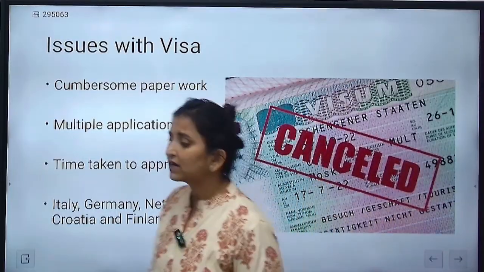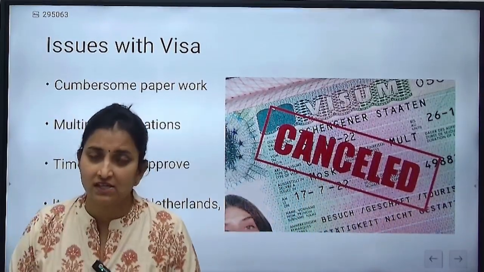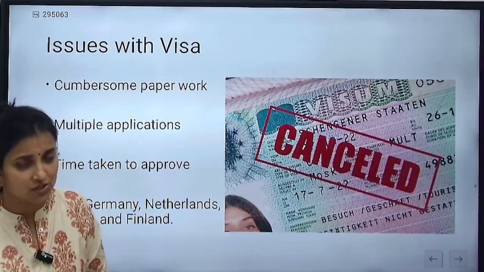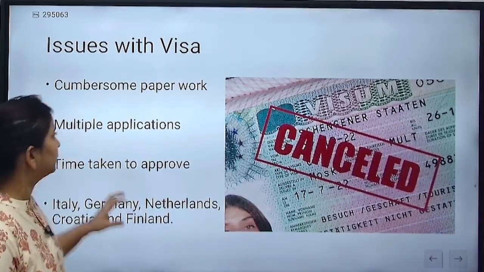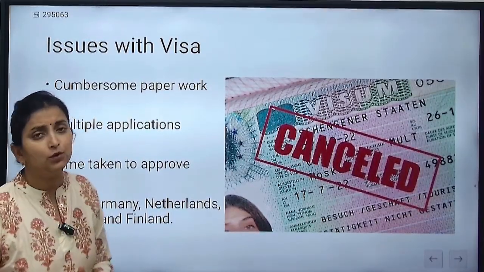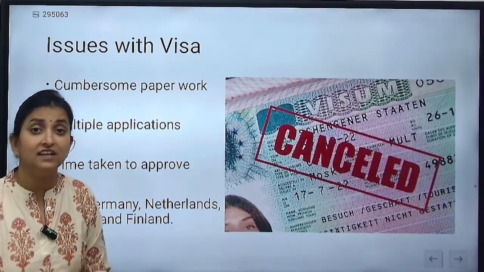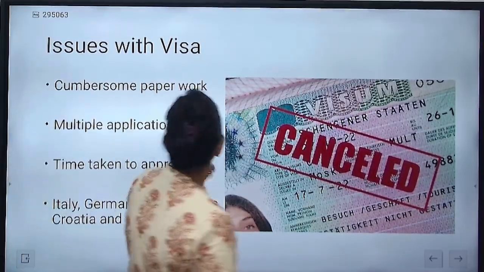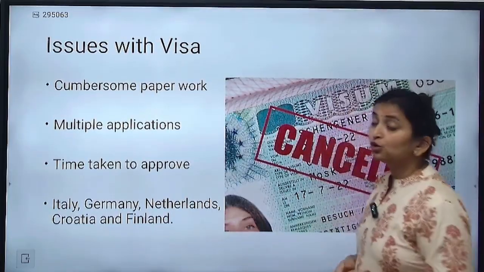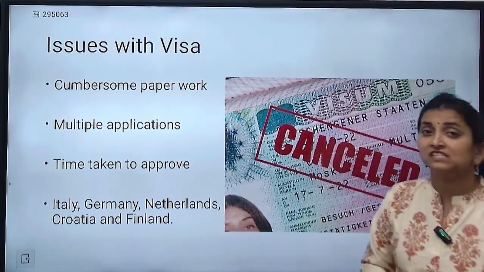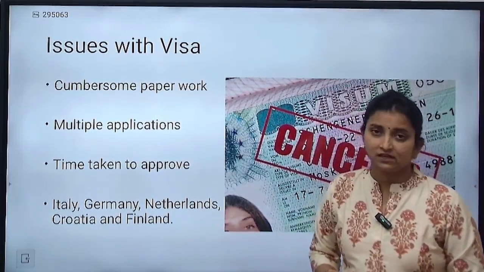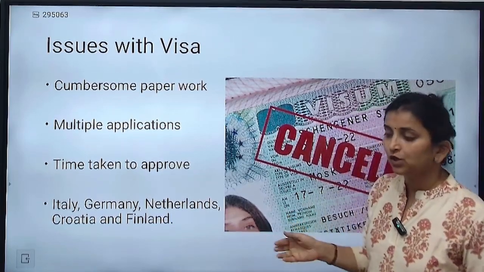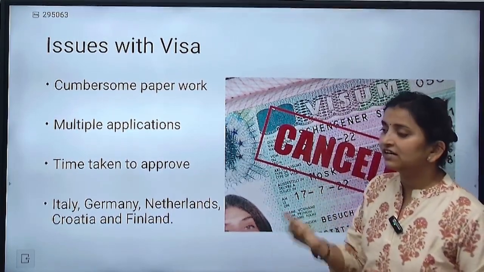Now, talking about the issues with these visas, the first major issue is the complexity in the paperwork. There is a huge amount of paperwork involved in the issuance of these visas. But apart from this, there are also a lot of applications that have to be submitted not only to a single window but to multiple windows. So we do not have a single entry and single exit.